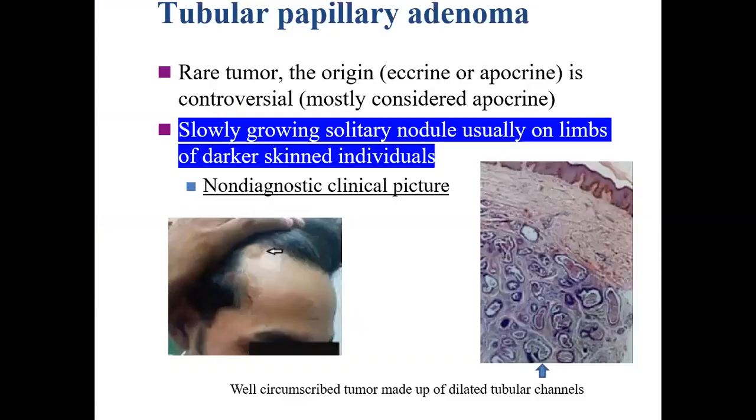Tubular papillary adenoma presents as a slowly growing solitary nodule, usually on the limb of darker skin individuals. It has not been described in white people, and the clinical picture is not very diagnostic. Histologically, what we see is a well-circumscribed tumor made up of dilated tubular channels. These are the tubular channels of which it is made.